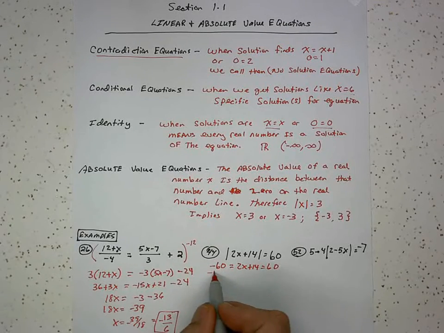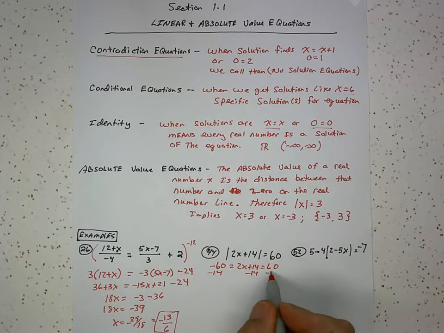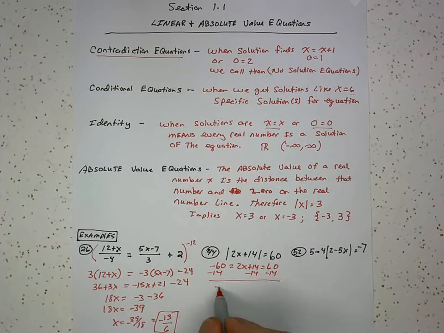So subtract 14 from all parts. Divide everything by 2. And I have my two values for x. So therefore, x equals negative 37 and 23, which are two different solutions for this equation.